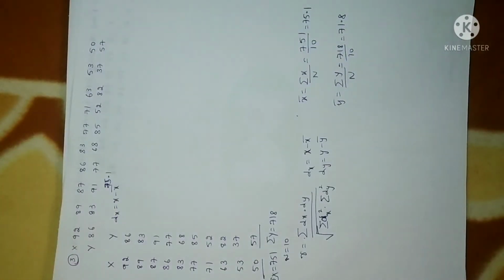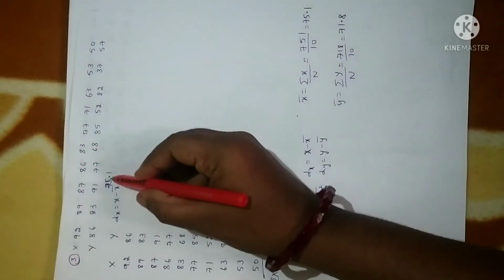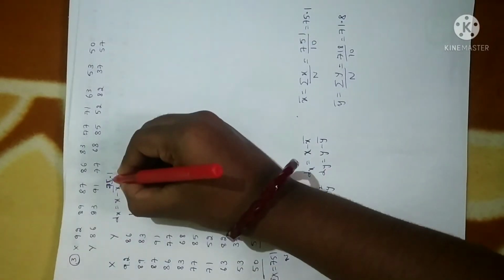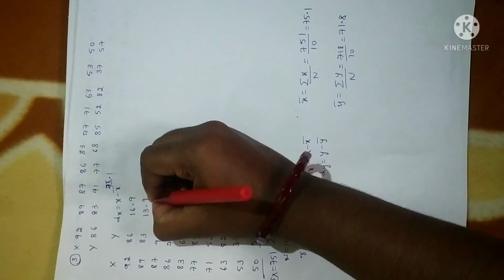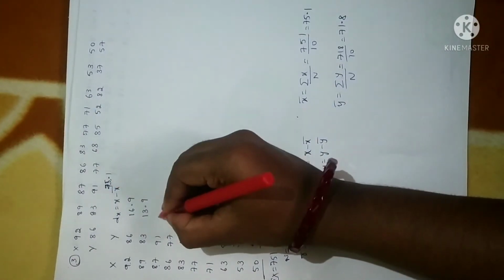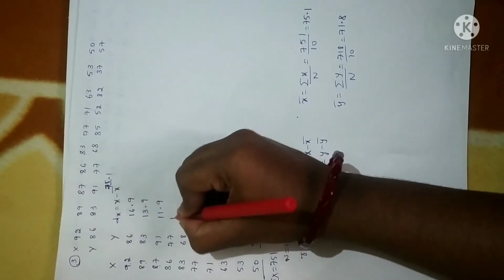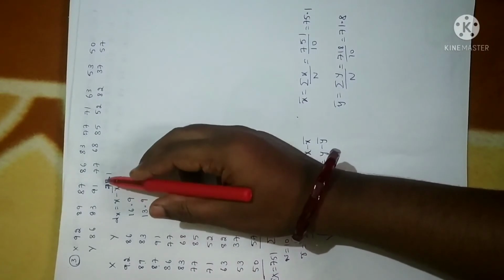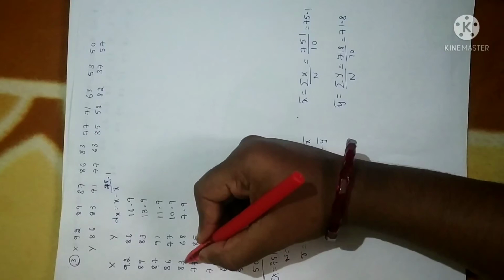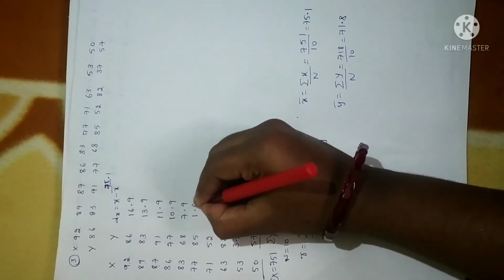The value of x is 92, so 92 minus 75.1 is 16.9. 89 minus 75.1 is 13.9. 87 minus 75.1 is 11.9. 86 minus 75.1 is 10.9. 83 minus 75.1 is 7.9. And 77 minus 75.1 is obviously 1.9.